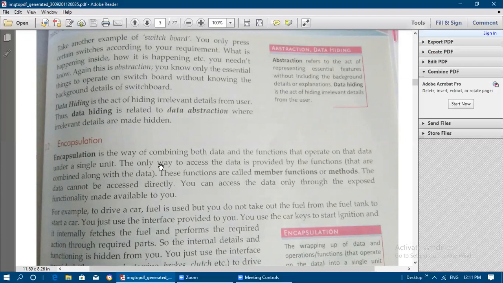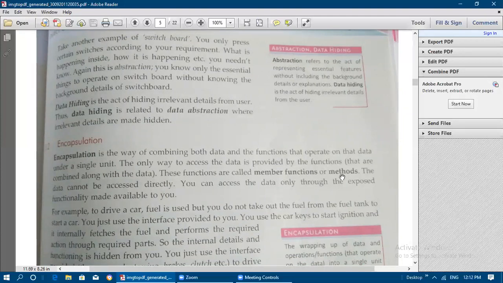Encapsulation means packing everything together as a single unit. It is a way of combining both data and the functions that operate on the data under a single unit. So we are making data and functions a single unit. The only way to access the data is provided by the functions. Without the help of the functions we cannot read the data or write the data. So functions are combined along with the data itself. These functions are called member functions or methods. In these OOP concepts, functions are not going to be called just functions.